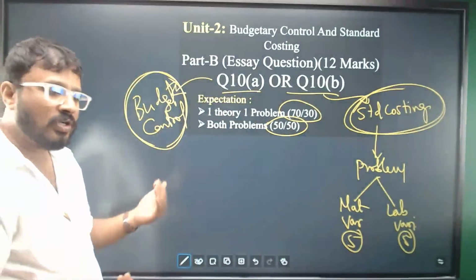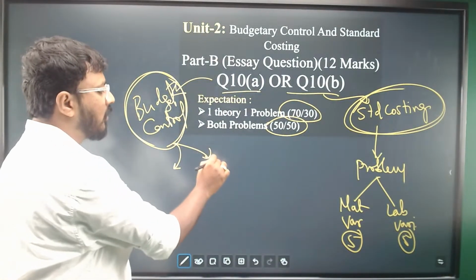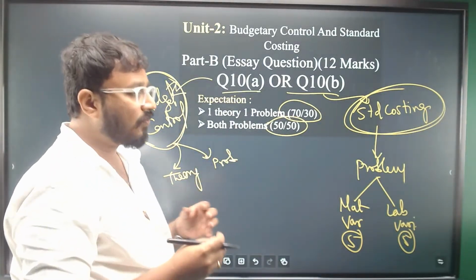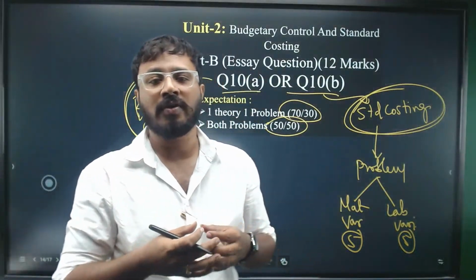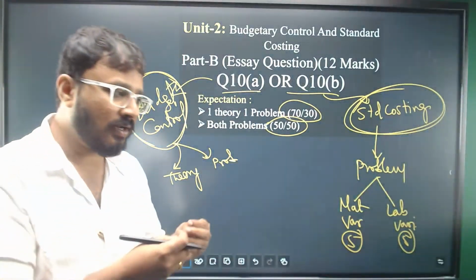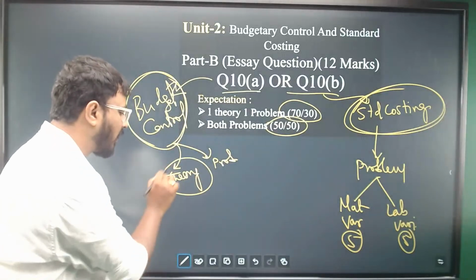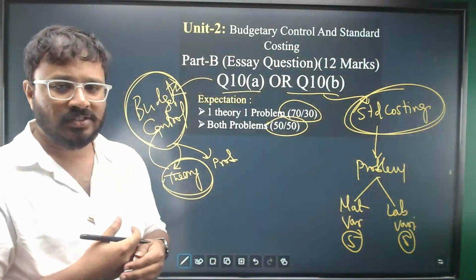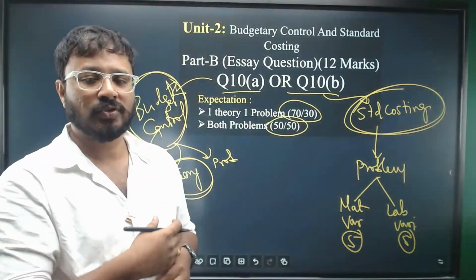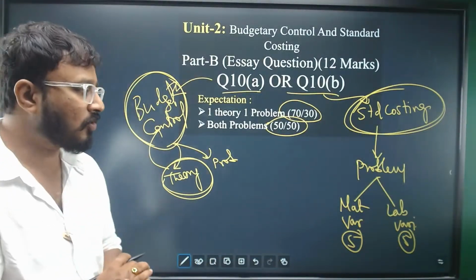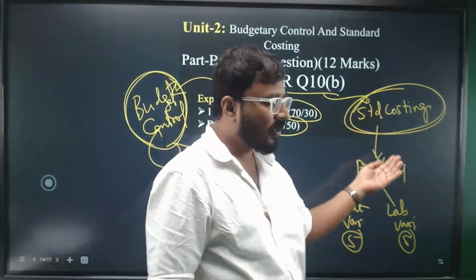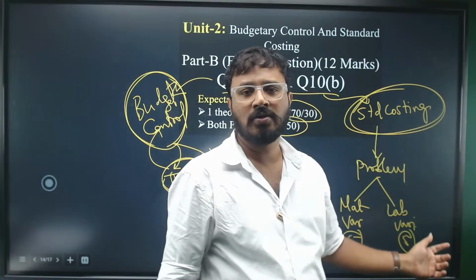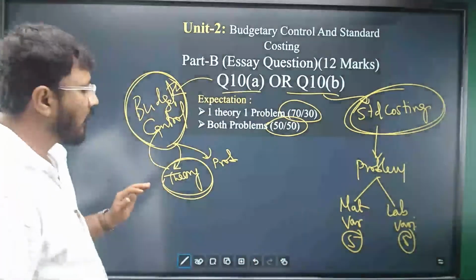Now, when it comes to budgetary control, you can expect equal chances of getting a problem or a theory question. So those students who feel that problems are not my cup of tea, please take relief, because you can get a theory question from the budgetary control area. One time it is asked as theory, once it is asked as a problem. So there is a mix and match of this. Most probably you'll get a problem from standard costing, right? That too based on material variance or labor variance, right?